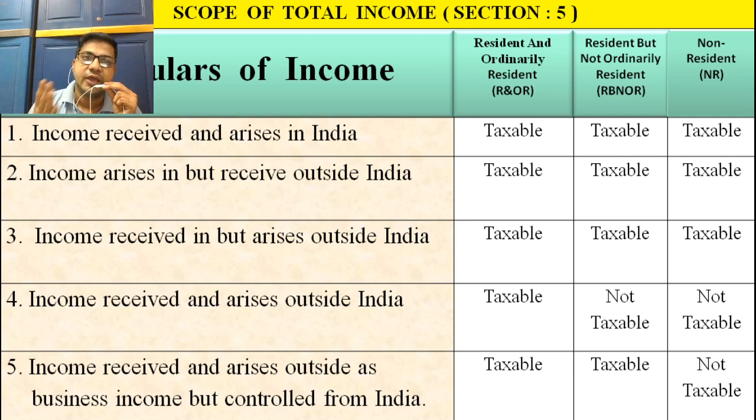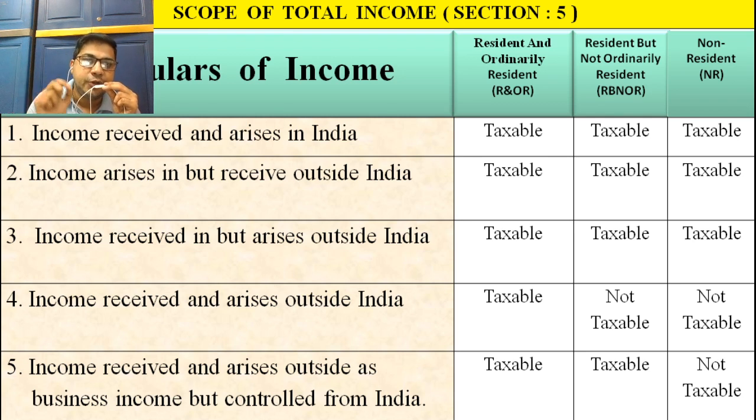Suppose an individual may be RNOR, RBNOR or NR, and he receives income that arises in India. Received means received, and arise means created or generated, both activities conducted in India.